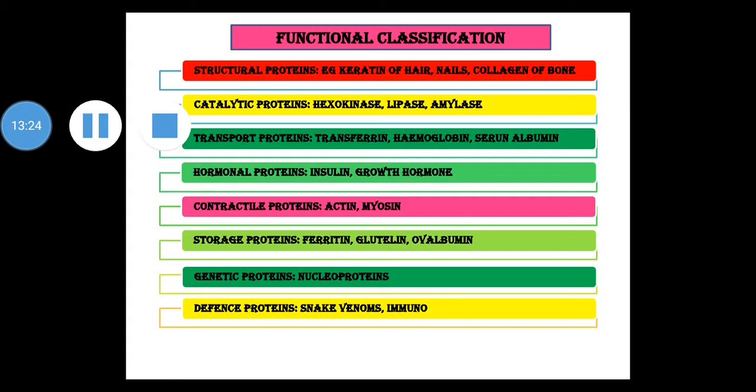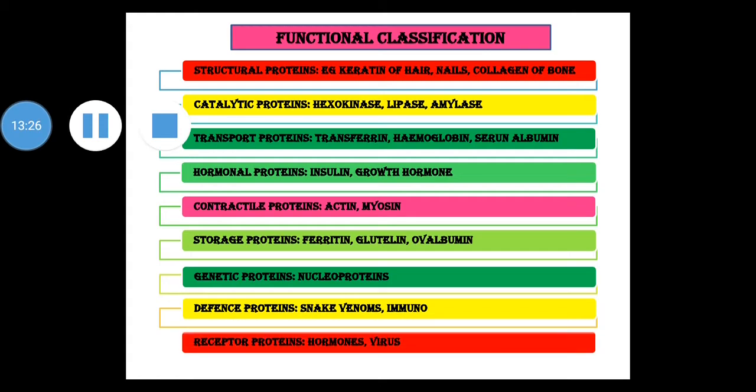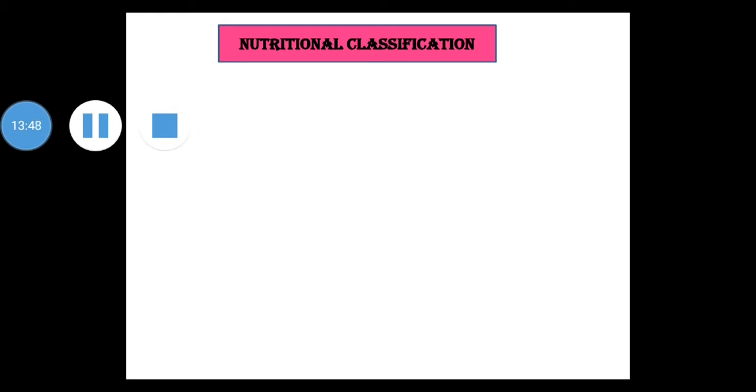Immunoglobulins, snake venoms are examples. Next is receptor proteins. Receptors present in the body are proteinous in nature. Receptor proteins for hormones, viruses fall under this category. Now we have finished the functional classification.